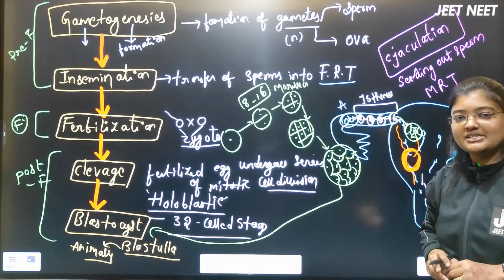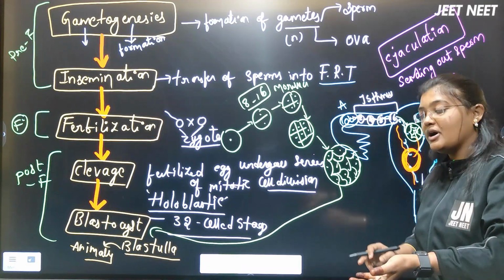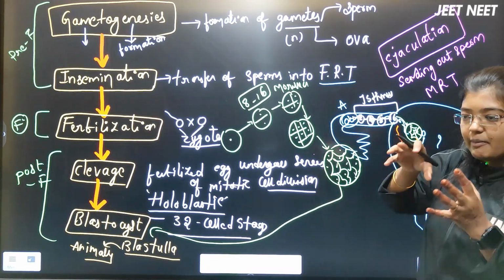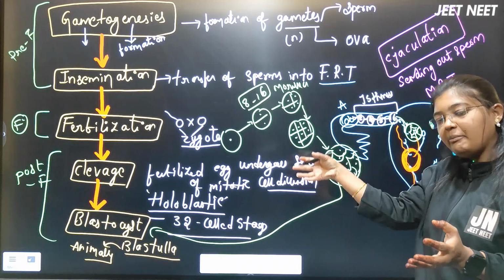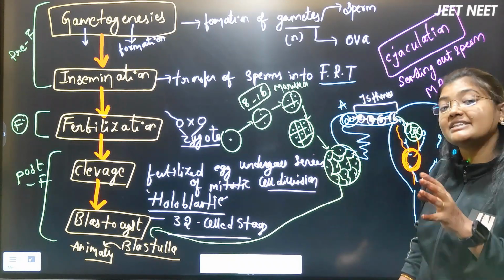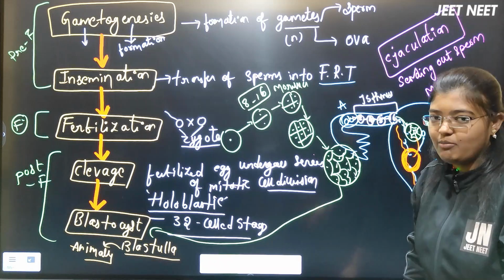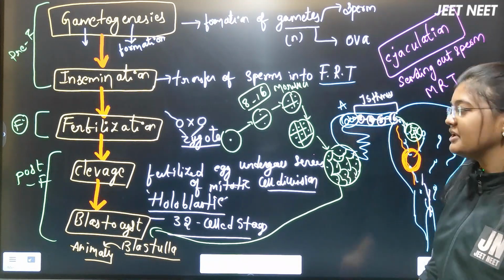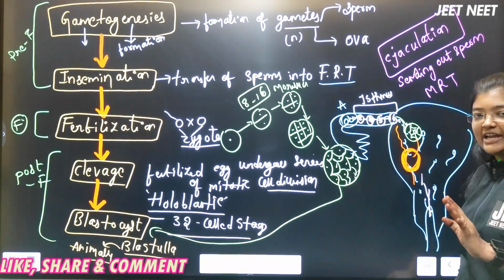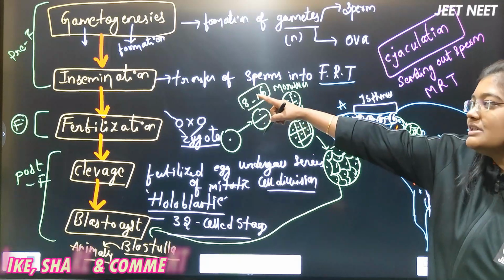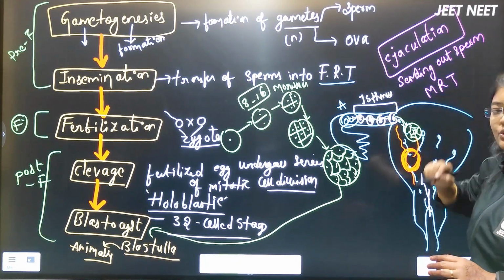But insemination is the transferring of those sperms from the male body into the female body, into the female reproductive tract. That we call insemination. If the sperms are only going out of the male body, we cannot call it insemination. We call it ejaculation. I hope you are clear with these two words, insemination and ejaculation.